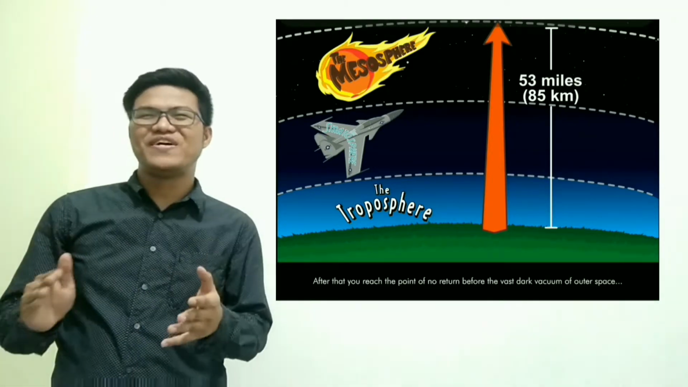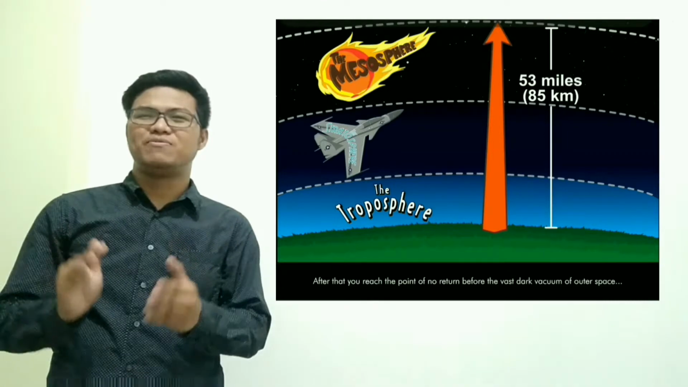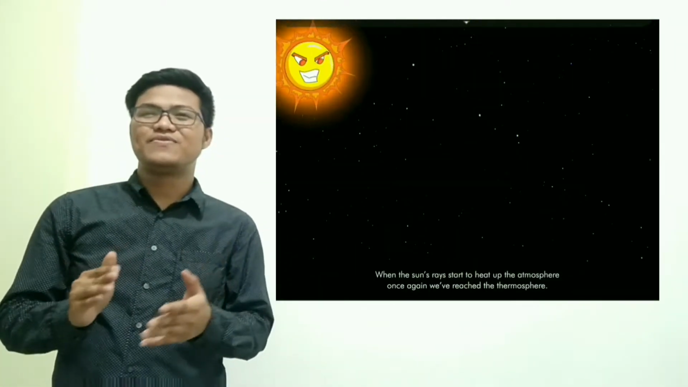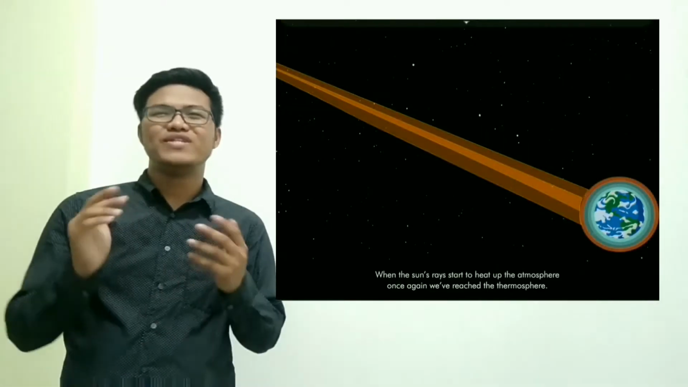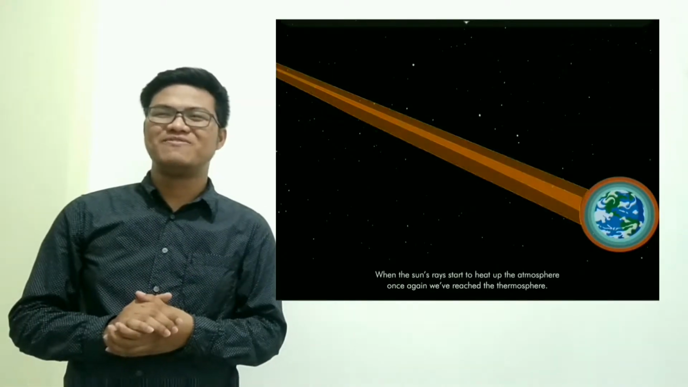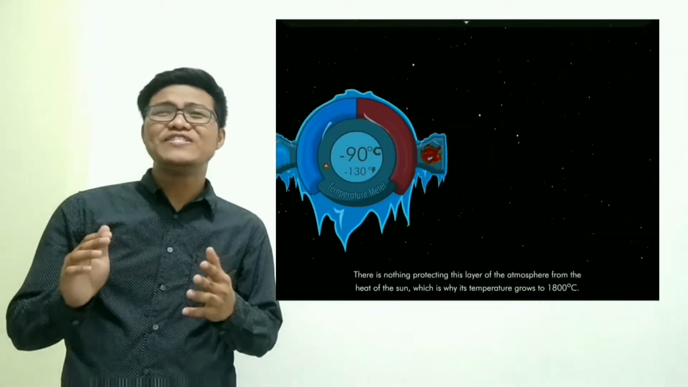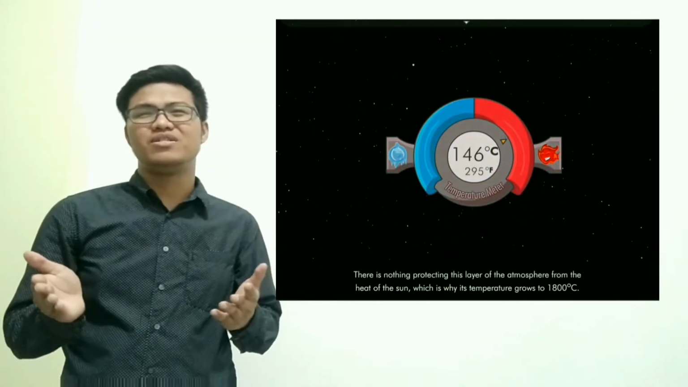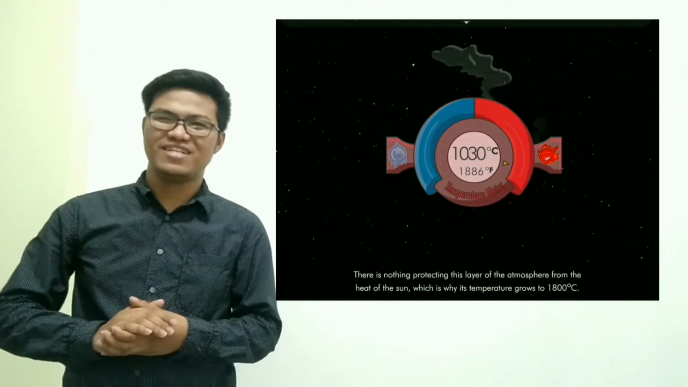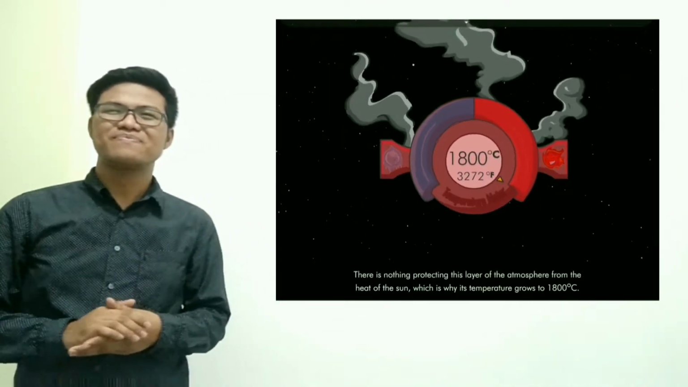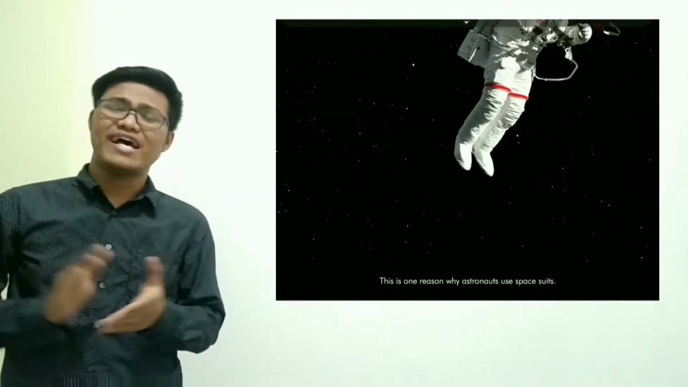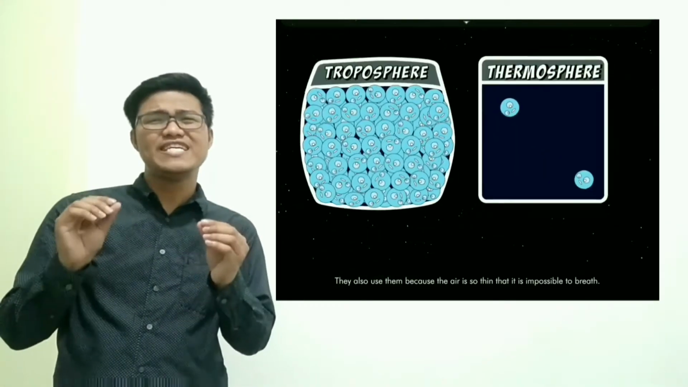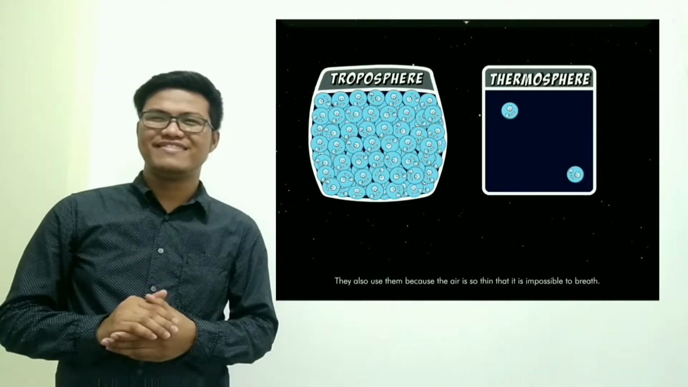After that, you reach the point of no return before the vast dark vacuum of outer space. The thermosphere. When the sun's rays start to heat up the atmosphere once again, we've reached the thermosphere. There is nothing protecting this layer of the atmosphere from the heat of the sun, which is why its temperature grows to 1800 degrees Celsius. This is one reason why astronauts use spacesuits. They also use them because the air is so thin that it is impossible to breathe.